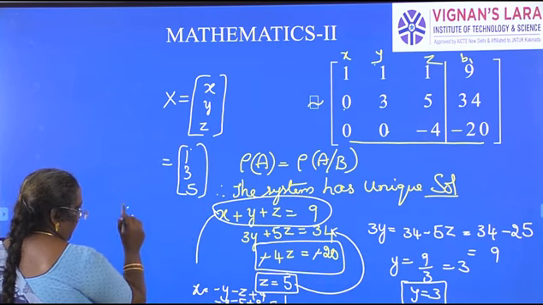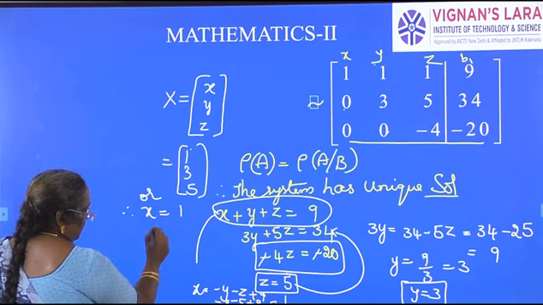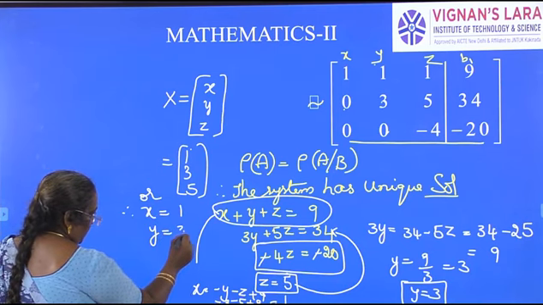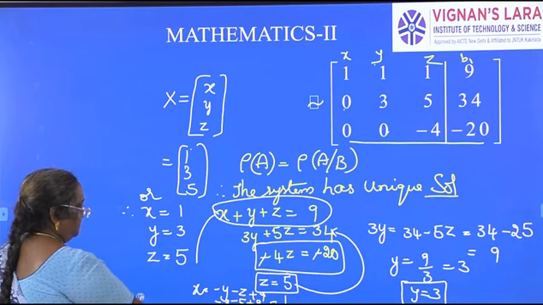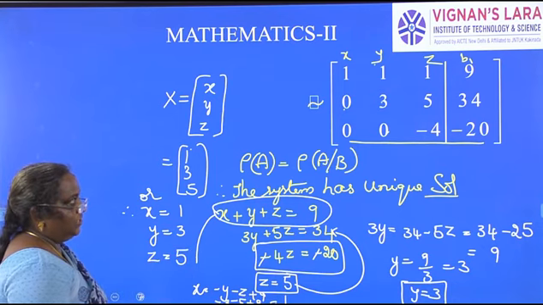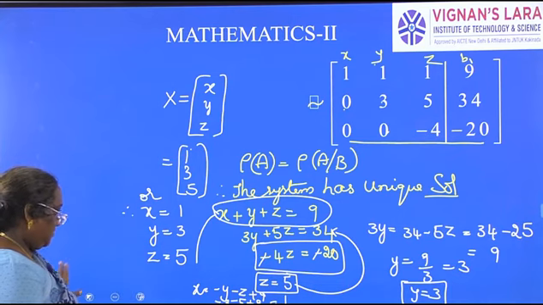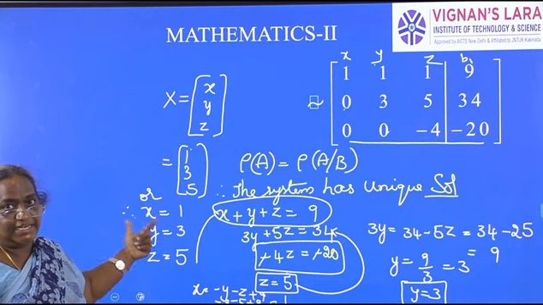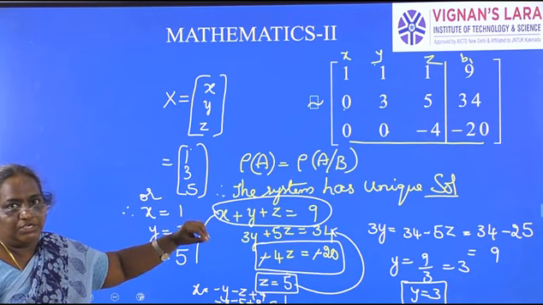Or simply you can write, therefore the solution is x is equal to 1, y is equal to 3, z is equal to 5. This is a unique solution here. That is how we solve. In the first problem we got no solution, inconsistent. The second one, here we have a unique solution.